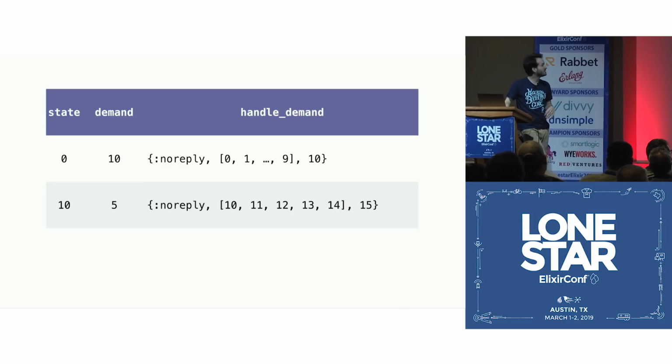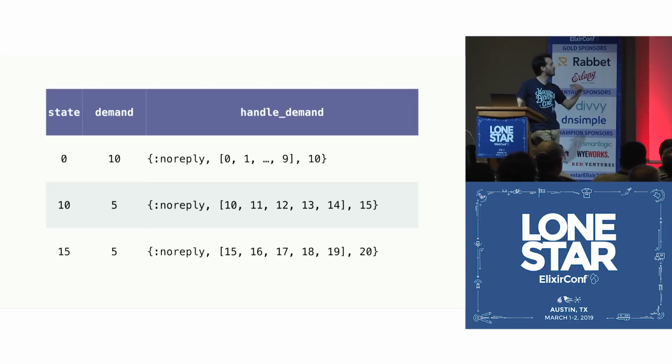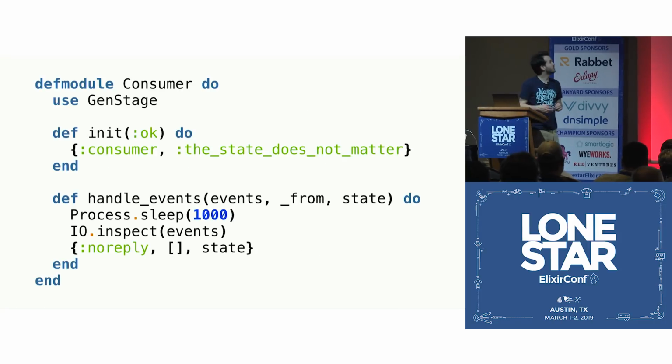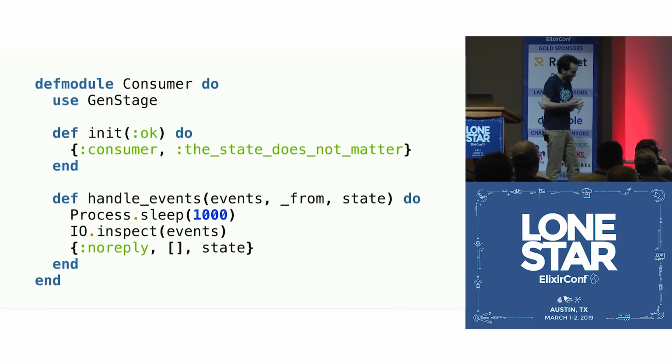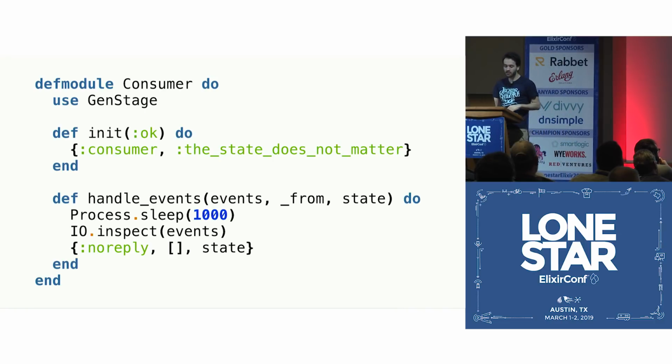And then you update your state again, and so on and so on. All right, and how does the consumer look? Like this. I have a consumer. I want to use GenStage, but now on init, instead of saying I'm a producer, I say that I'm a consumer. And the consumer does not care about the state, so I'm just passing a random atom here. And now instead of implementing handle demand, you implement handle events.